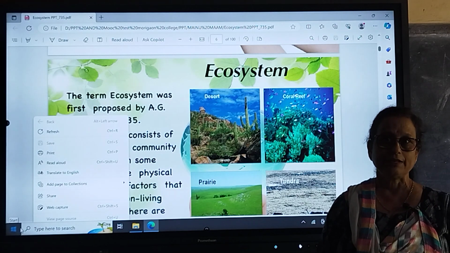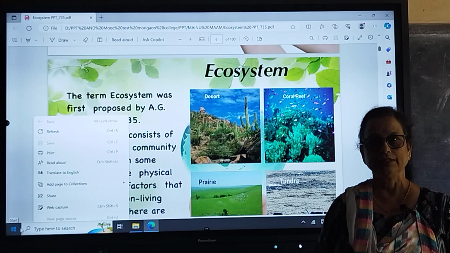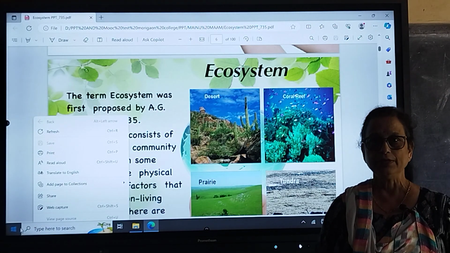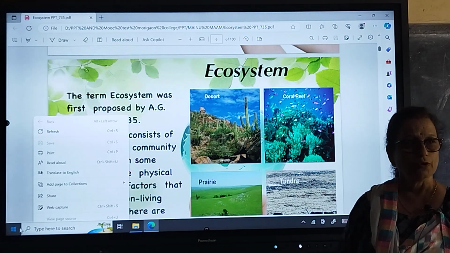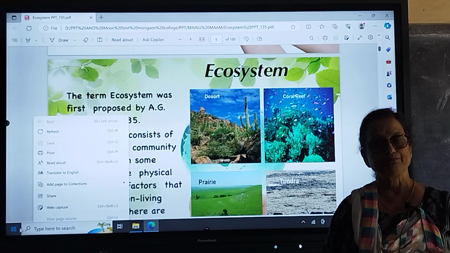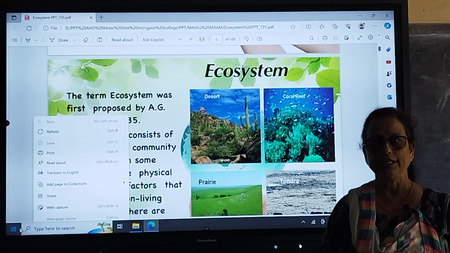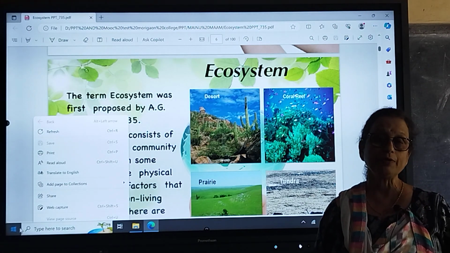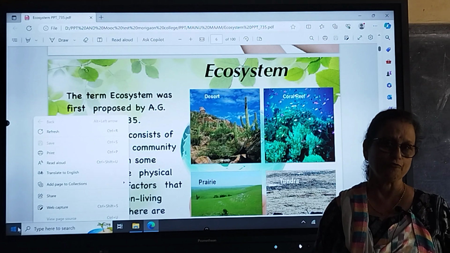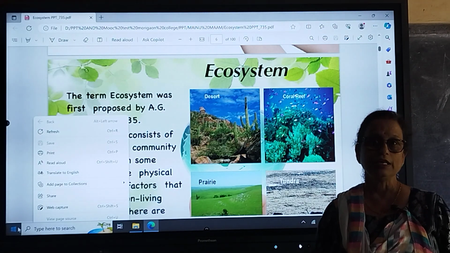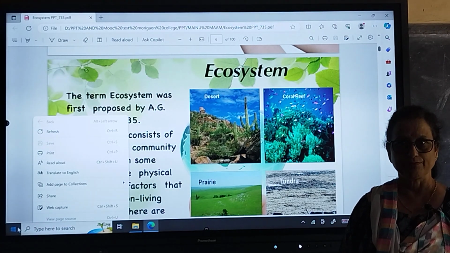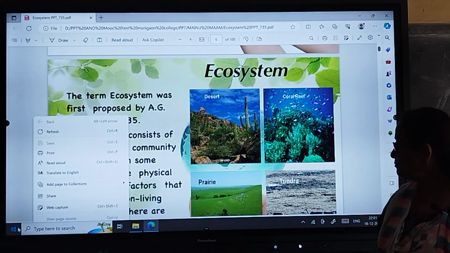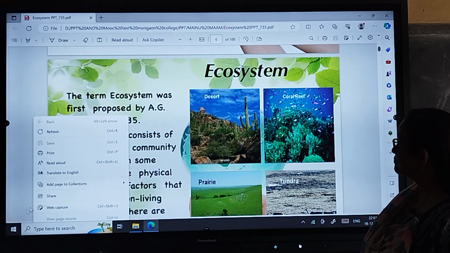Some parts are hot. We know that in a hot region there are some animals living comfortably, but some animals are not comfortable in that region because they are not fitted for the environment.